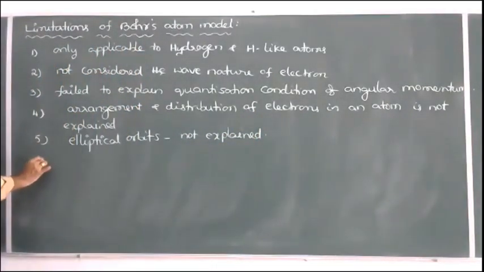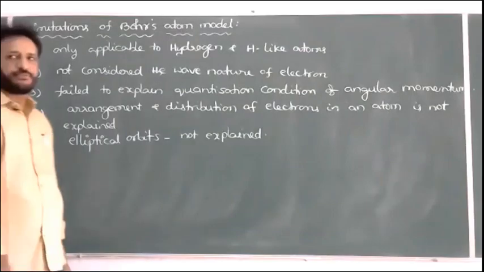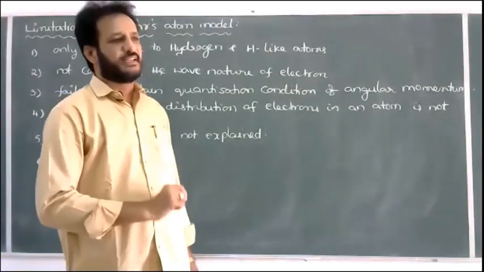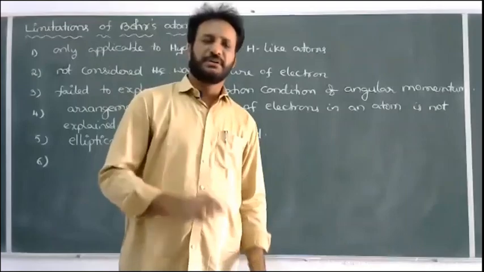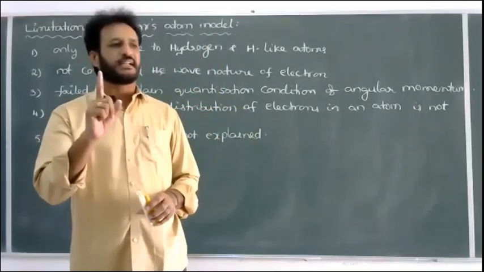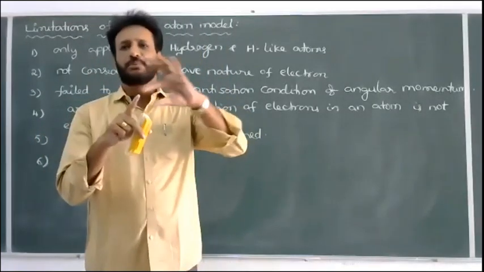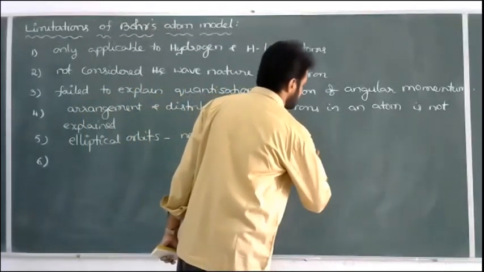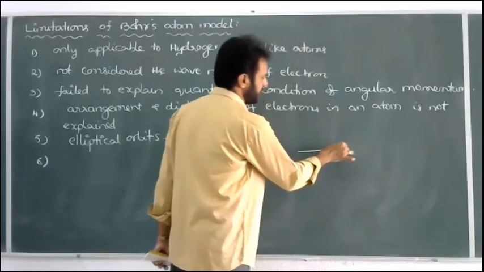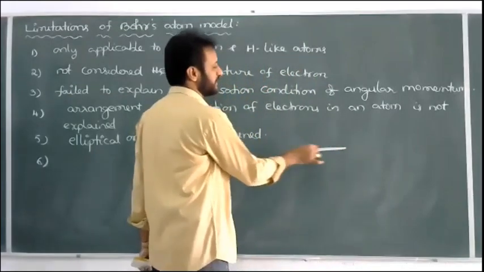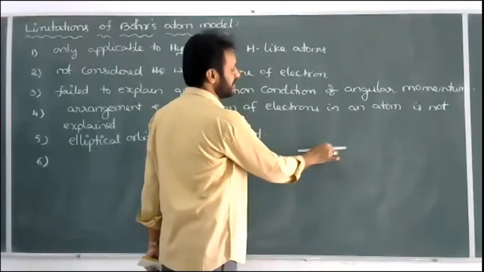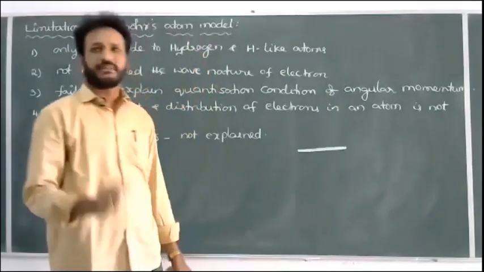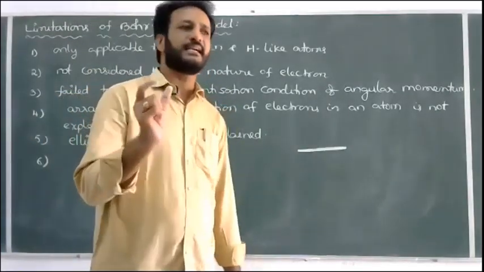And one more drawback: in the Balmer series, if you take one particular spectral line and observe it under a powerful spectroscope, the single spectral line contains a group of spectral lines, which is called a fine structure. A spectral line is what we get when an electron jumps from a higher orbit to a lower orbit, releasing energy in the form of electromagnetic radiation.